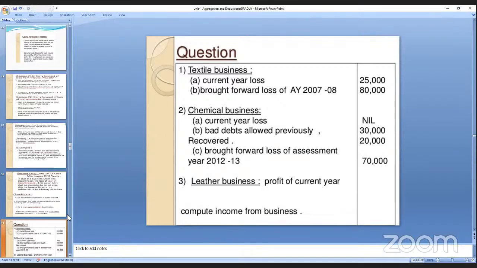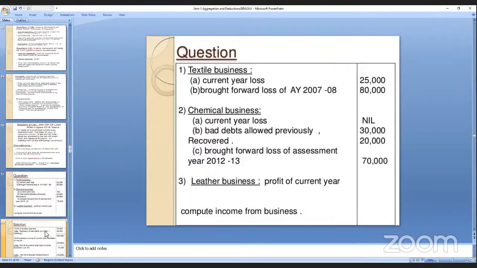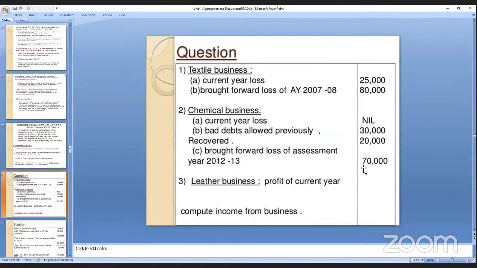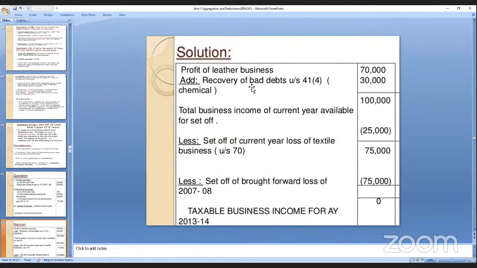So in this, profit of the leather business. What profit did he get? 70,000. Okay, 70,000. He recovered the bad debts.